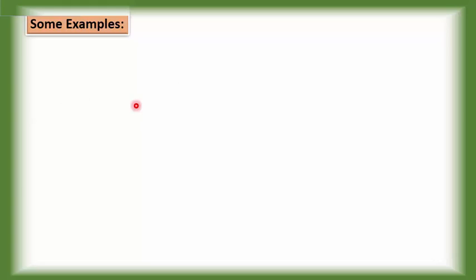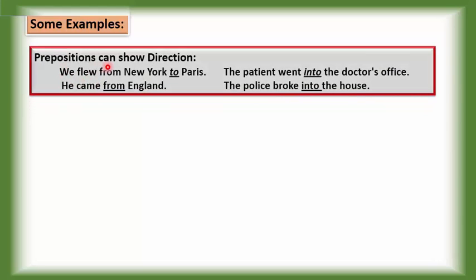Some examples. Prepositions can show direction. Some prepositions which show direction. For example, we flew from New York to Paris. He came from England. The patient went into the doctor's office. The police broke into the house.